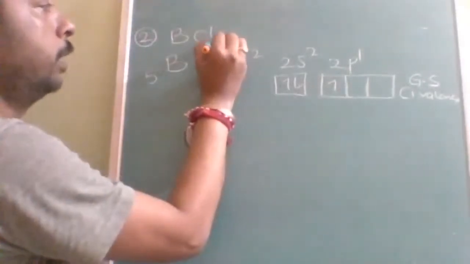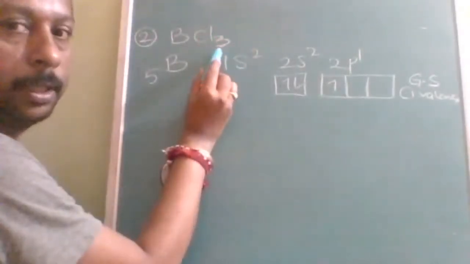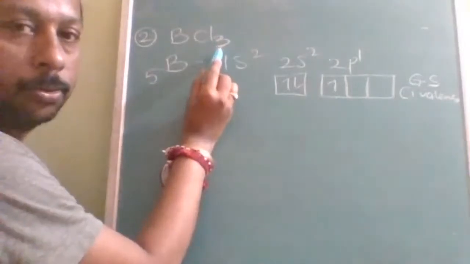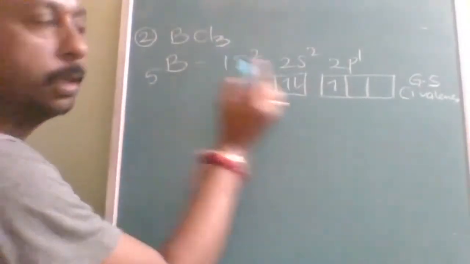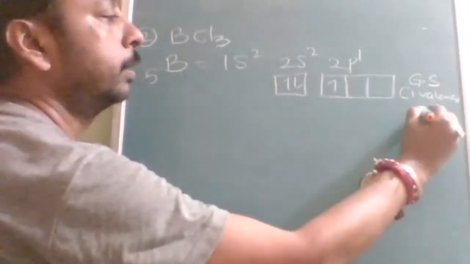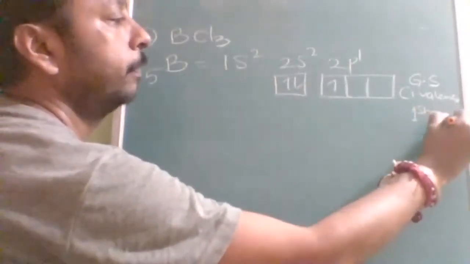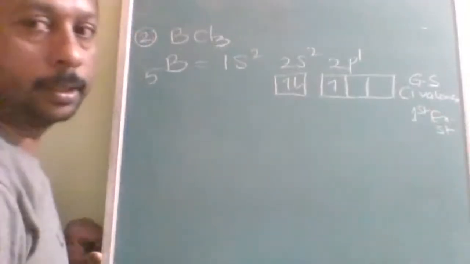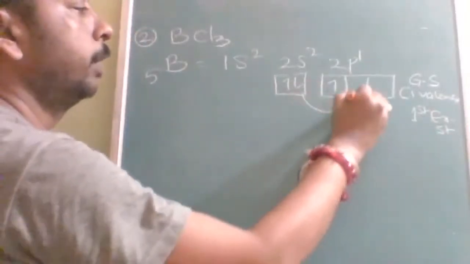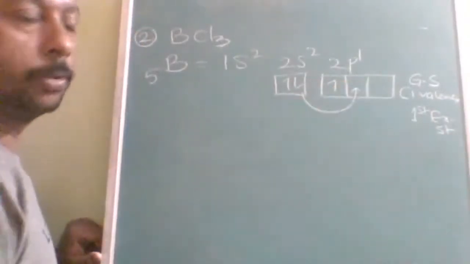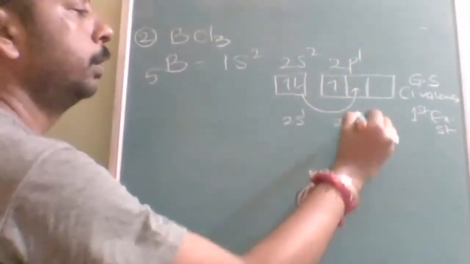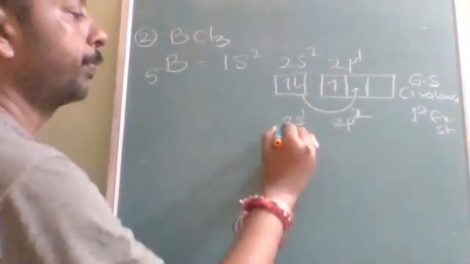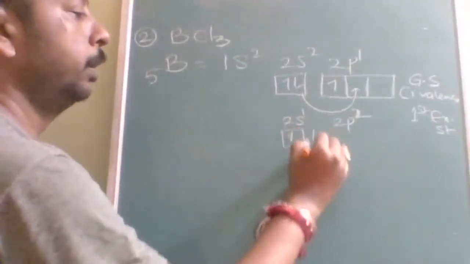But how many chlorines are approaching? Three chlorines are approaching. To improve its valency, it will enter into the first excited state. Which excited state? First excited state. Is this clear? So what happens then? The electron will move from here to here. So then 2s1 and 2p will be 2.